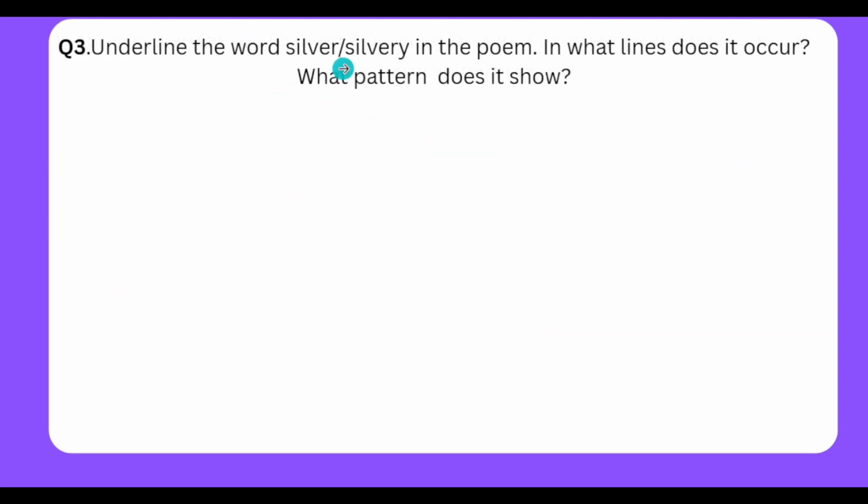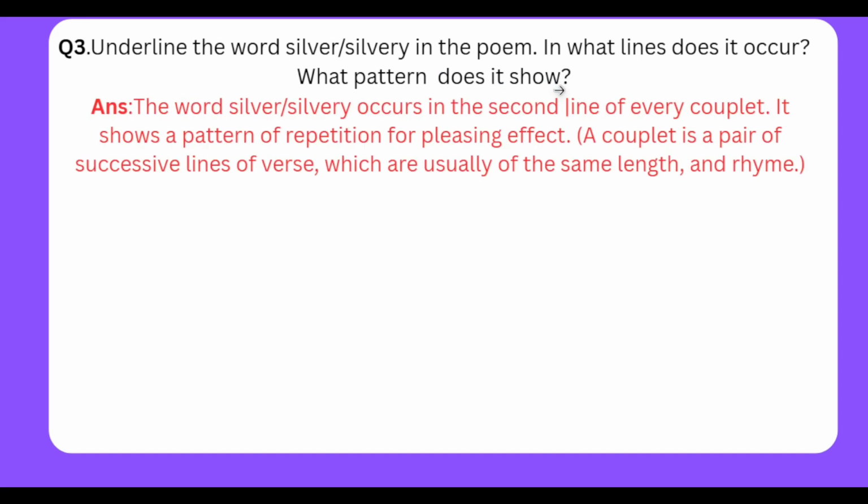Underline the word silver or silvery in the poem. In what line does it occur? What pattern does it show? The word silver or silvery occurs in the second line of every couplet. It shows a pattern of repetition for pleasing effect. A couplet is a pair of successive lines of verse which are usually of the same length and rhyme.